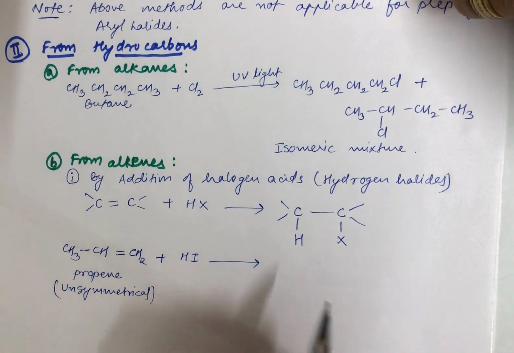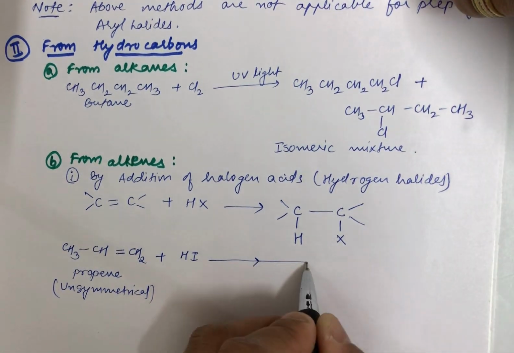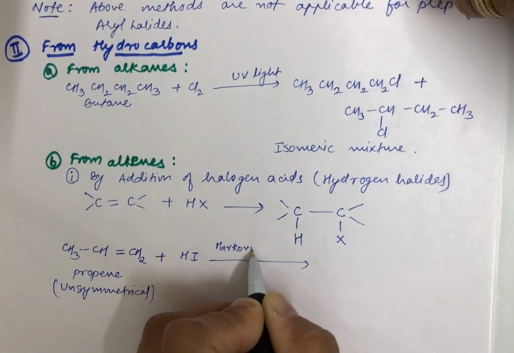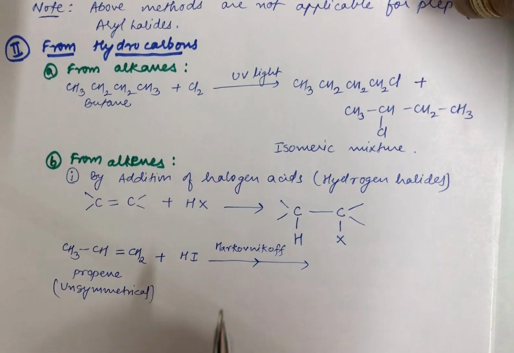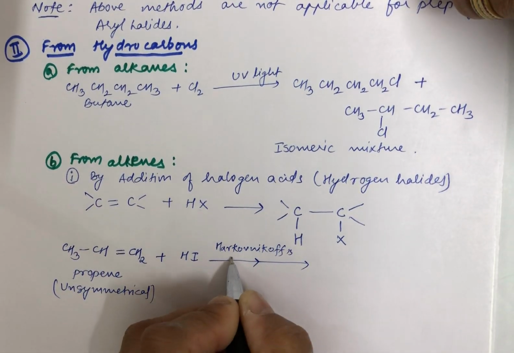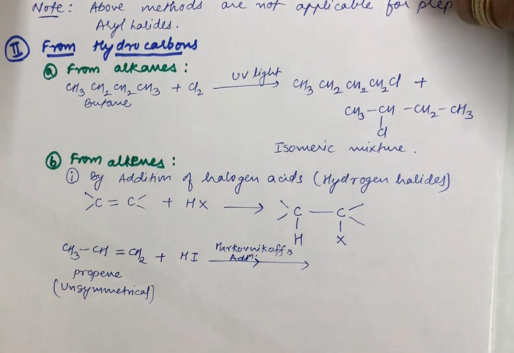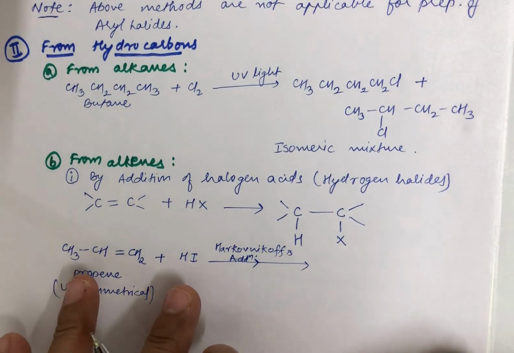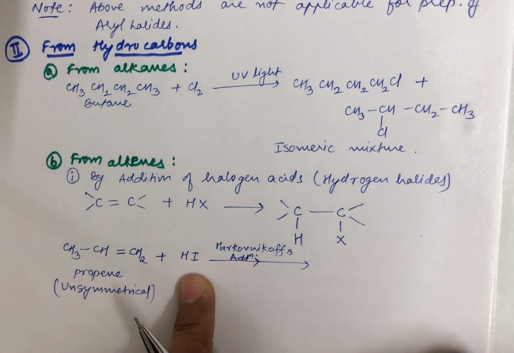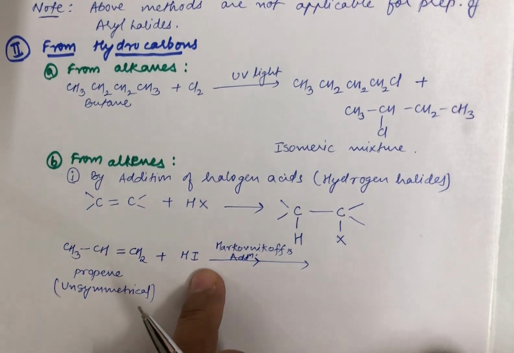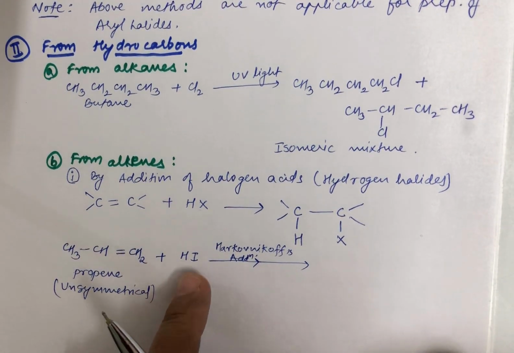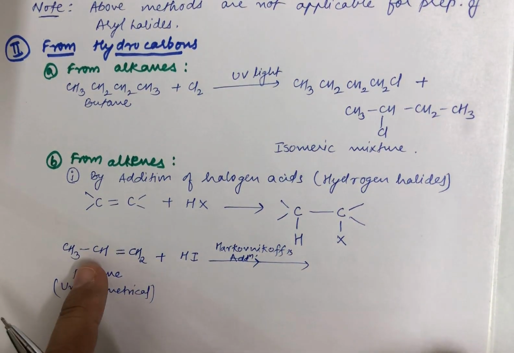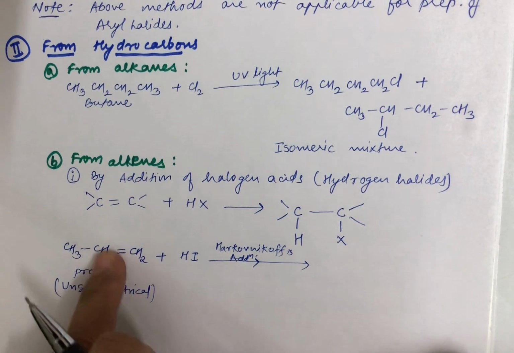So addition needs to follow a rule. And what is that rule? Markovnikov's rule. You have studied this in your 11th. So let me write this as Markovnikov's addition takes place over here. Now what is that Markovnikov's rule? That Markovnikov's rule says that in addition reaction of alkenes with halogen acid, the negative part of the addendum, or I of your halogen acid, attaches itself to the carbon which is having less number of hydrogens attached to it.